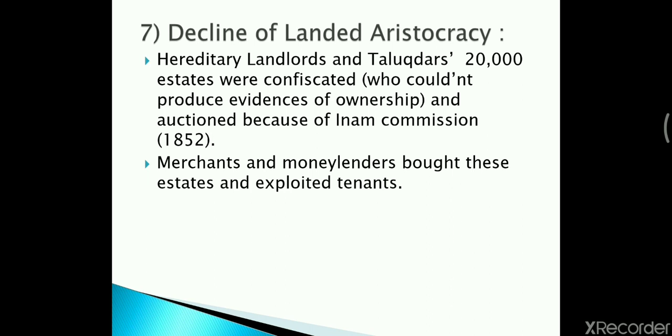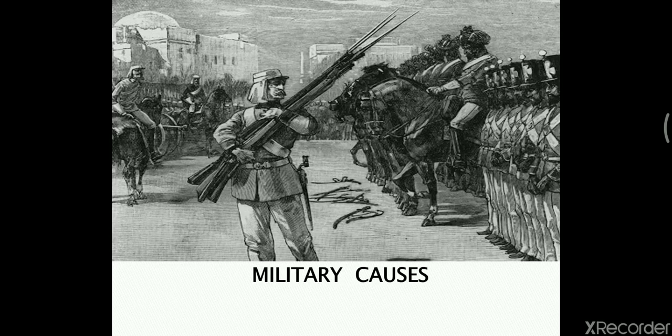So what were the Britishers doing with those lands? The merchants and money lenders bought those estates and then they exploited the tenants. Obviously the tenants would be the farmers, because the farmers or the peasants were working in the fields of the merchants and money lenders. They were growing the crops, and the benefit was given only to the merchants and money lenders, and from the merchants and money lenders the money was taken by the Britishers. So now those were the economic causes. Now we will be discussing military causes.